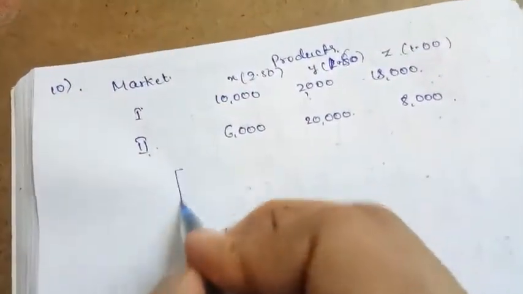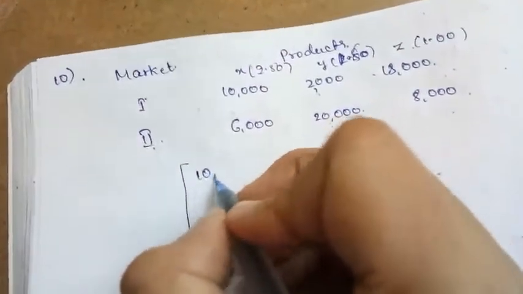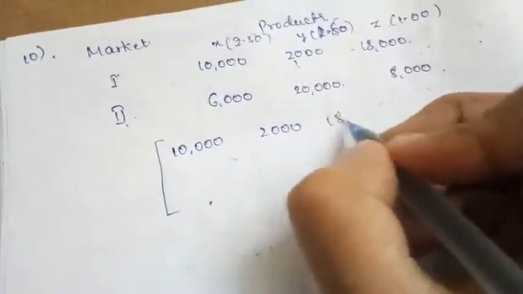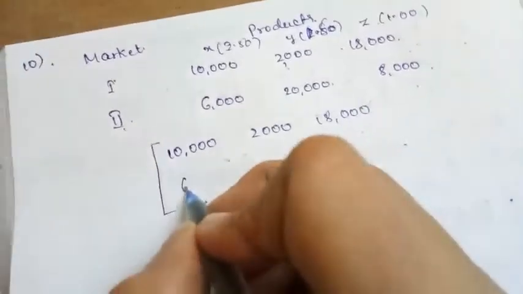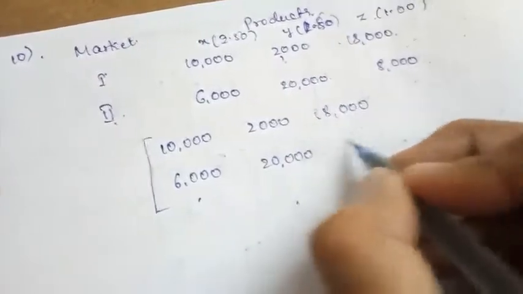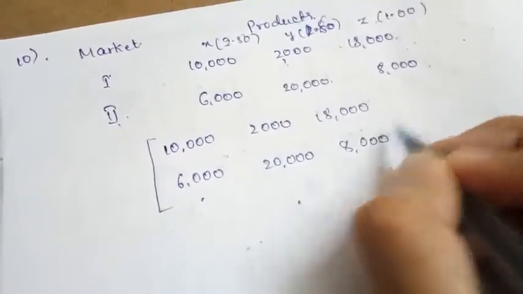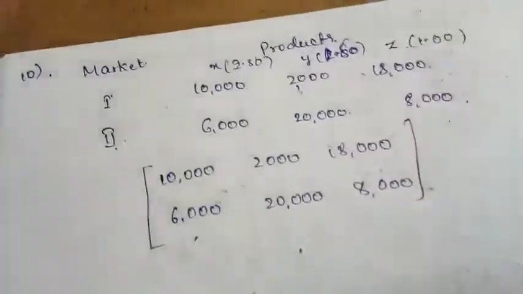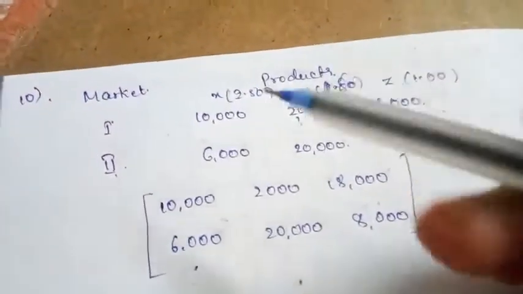I am representing this in a matrix in this manner: 10,000, 2,000, 18,000, 6,000, 20,000, 8,000. Suppose they didn't ask for matrix multiplication; with your common sense, what would you do?